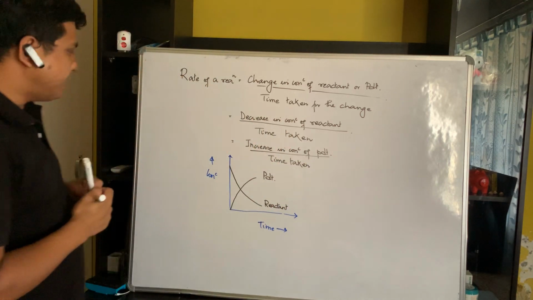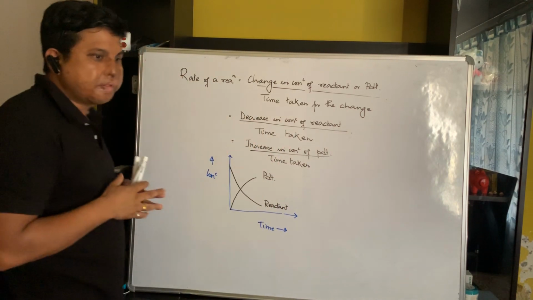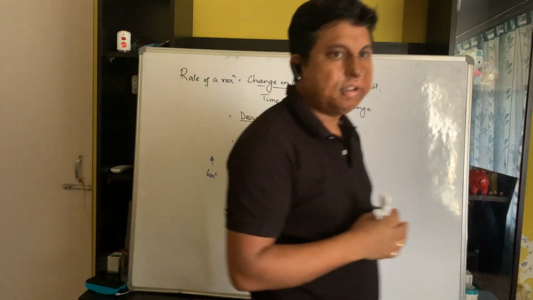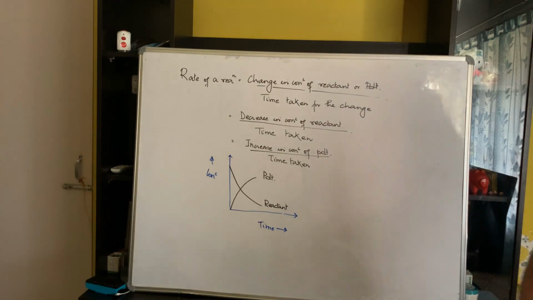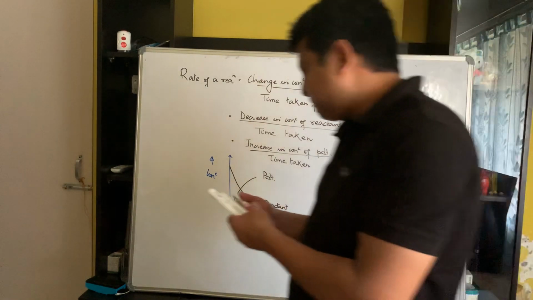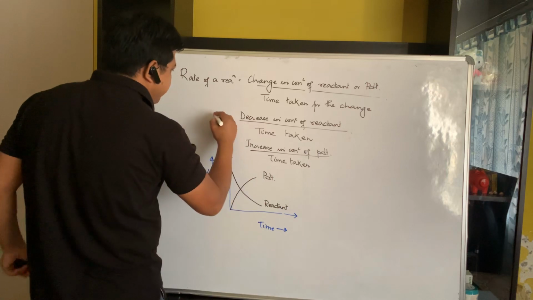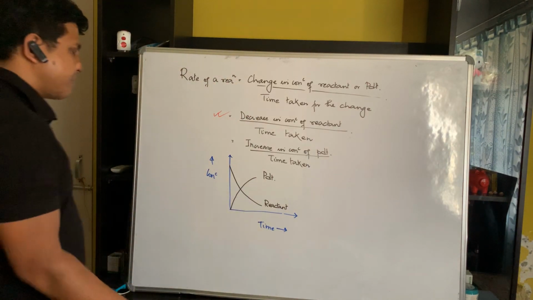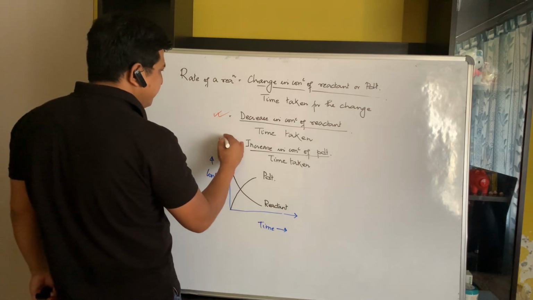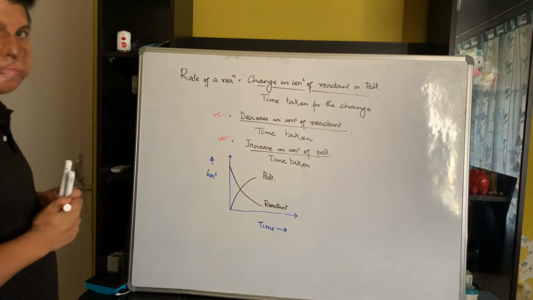With the help of these formulas, we can measure the rate of a reaction. In terms of reactant, it is the decrease in concentration of reactant. In terms of product, it is the increase in concentration of the product.